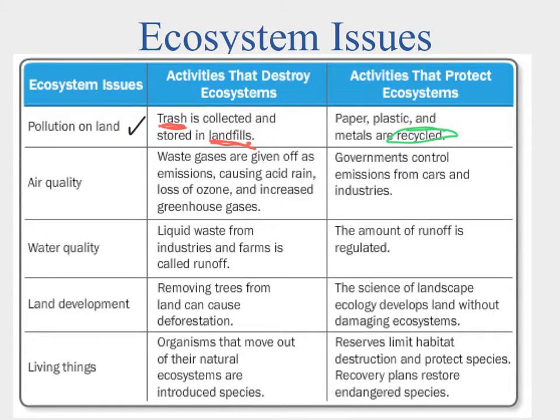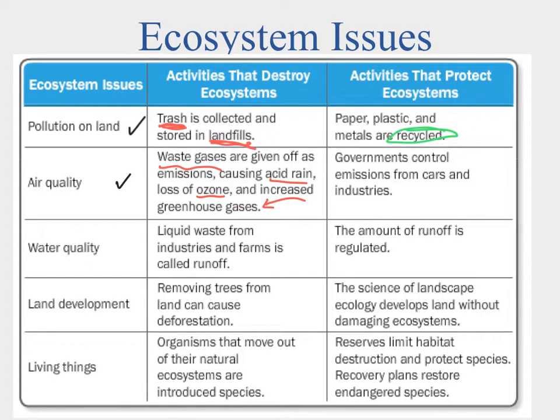The next issue is air quality. And when we're talking about air quality, a lot of it is going to be these waste gases that we're producing as emissions. And some of these gases can get out into the environment. They mix with the rain, and we make acid rain. We can also get rid of some of the ozone, and we saw that ozone was important because that protects us from ultraviolet radiation. And also it can increase the amount of greenhouse gases, and that's one that we're seeing an awful lot of.